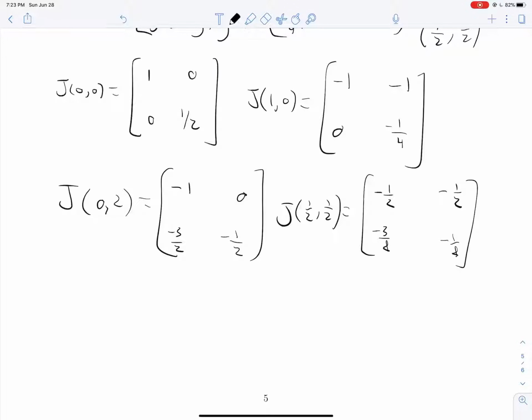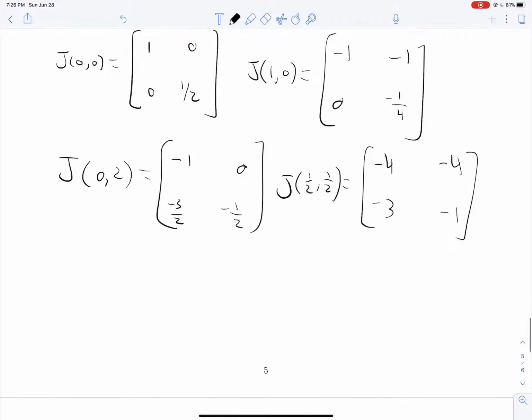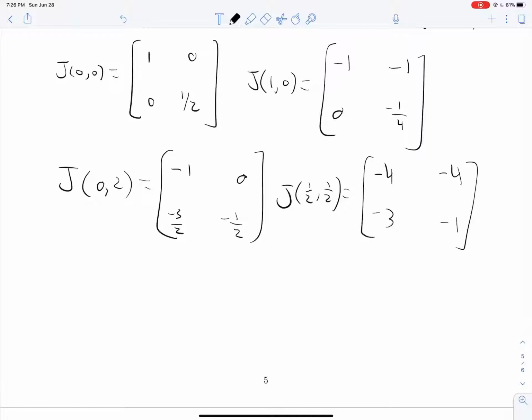have the same behavior. So let's multiply it by 8. We get -1, -3, -4, and -4. So we'll need to actually solve for the eigenvalues of this on our own. It's not a triangular matrix, so we don't have an easy way out at this point. So we're solving, of course, the determinant of A minus lambda I equals 0.